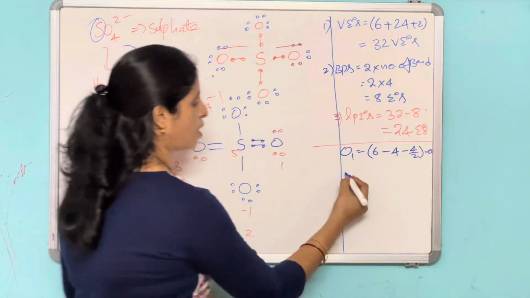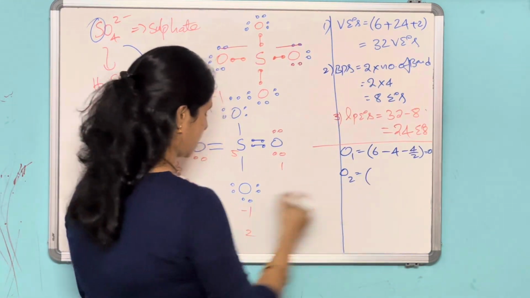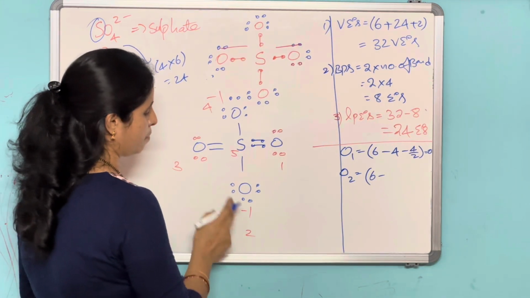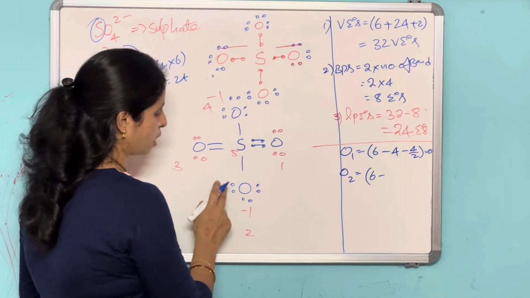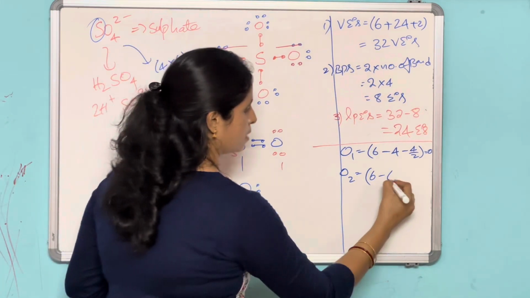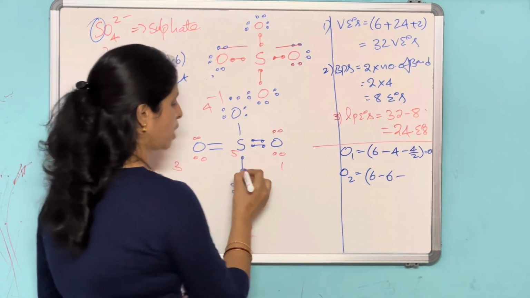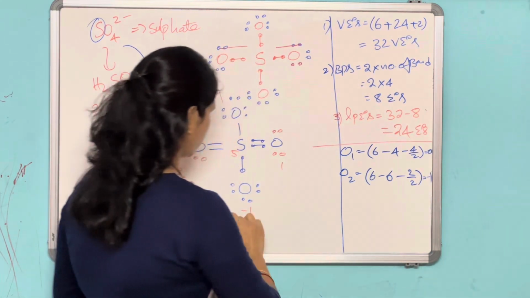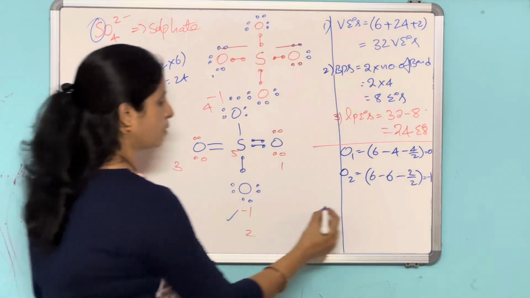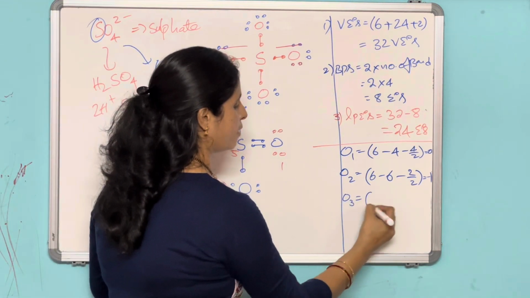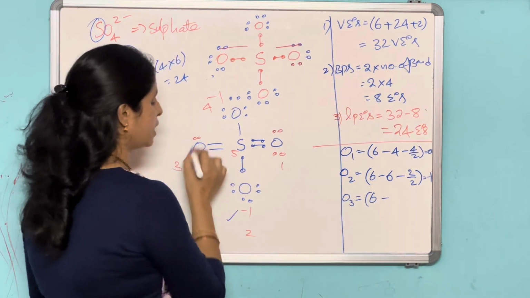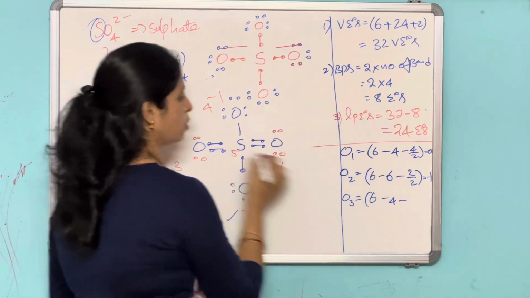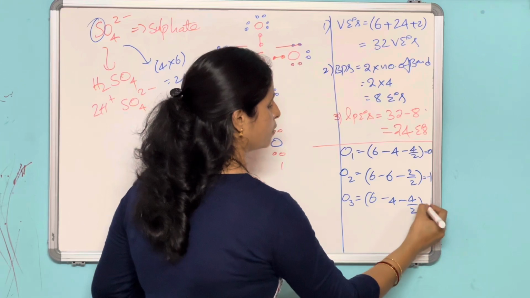Calculate the formal charge for the second one. Second one also has number of valence electrons 6, minus how many lone pairs? 1, 2, 3, 4, 5, 6. Minus how many bond pairs? 1, 2. 2 by 2, which is equal to minus 1. I told you, no? Very good. And for O3, how many valence electrons? 6 minus how many lone pairs? 4, minus how many bond pairs? 1, 2, 3, 4. So it is 4 by 2, which is equal to 0.